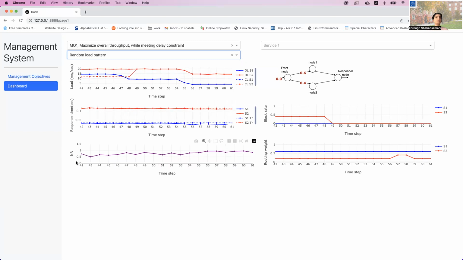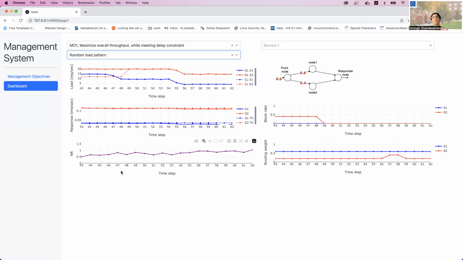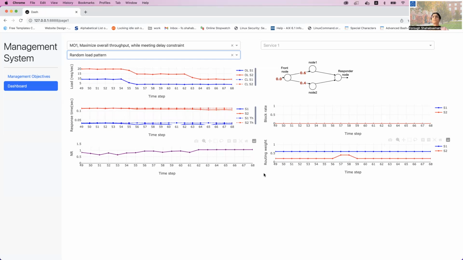We show it in NR values, or normalized reward. The normalized reward is the ratio of the reward that the agent obtained to the reward that it could obtain, I mean the optimal reward that it could obtain with the specific system model which we have defined. The highest value for NR is 1, the lowest is 0, and here we can see that in most cases it is higher than 0.5.